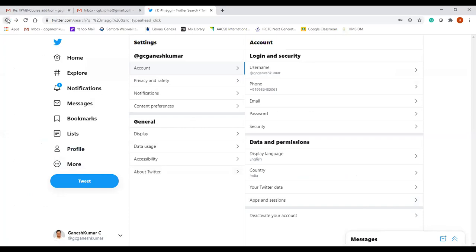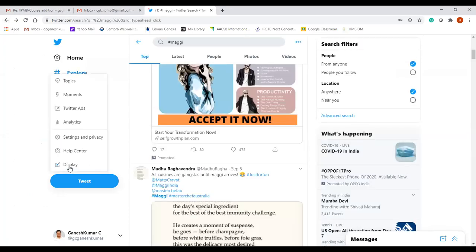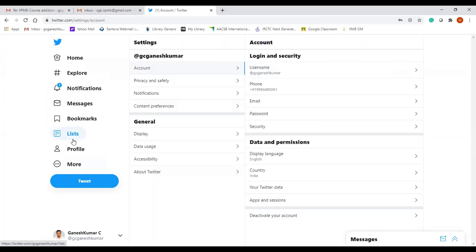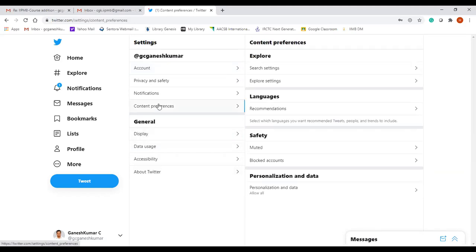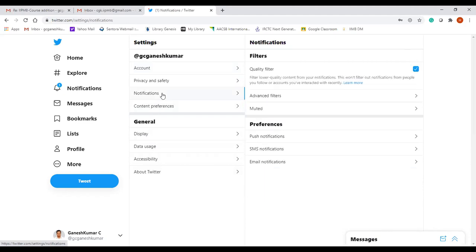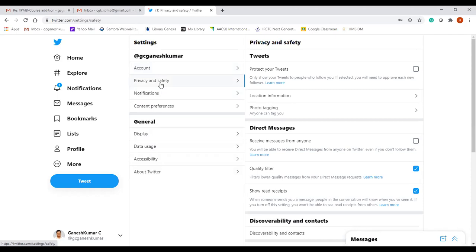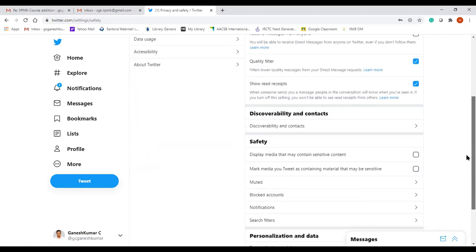Just go back. So there are more options. If you check, there is something called settings and privacy. Here you check the data related to India or worldwide, or display content preference. Check this. There are some days also you can give, particularly which day you want. Some options will be there.